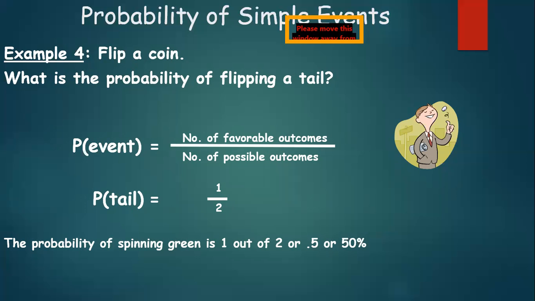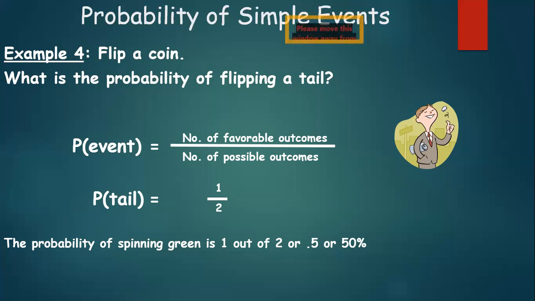So how many possible outcomes are there in total? There are 2 possible outcomes. And what are they asking us about? Probability of getting a tail. So it could be either tail or head. So 1 out of the 2 is tail. So 1 upon the total outcomes, that is 2.